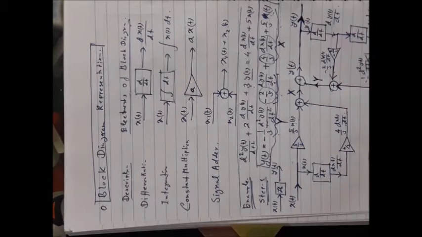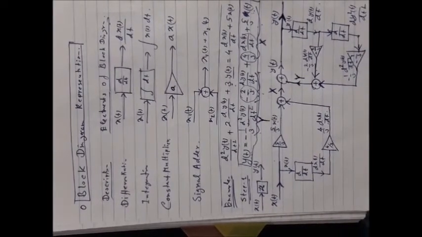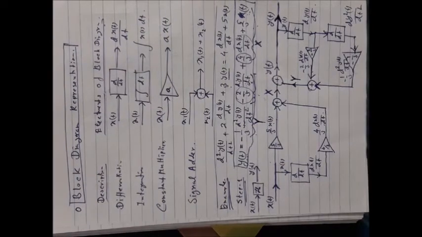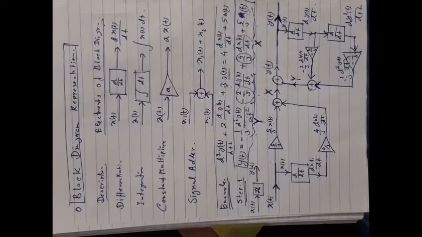That means it is the whole block diagram representation of this differential equation. By using this procedure, you can get the block diagram representation of any given constant coefficient differential equation that is associated with any arbitrary LTI-CT system.